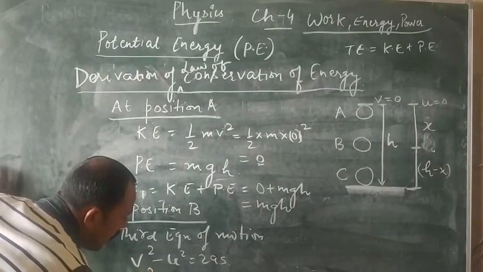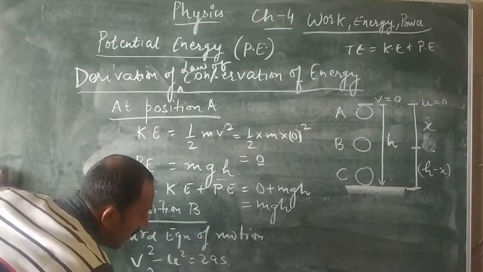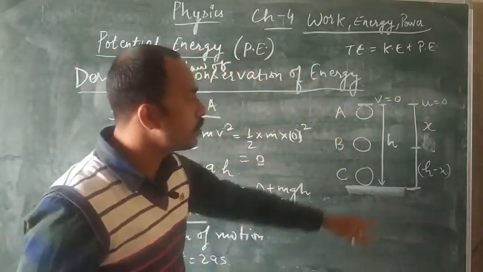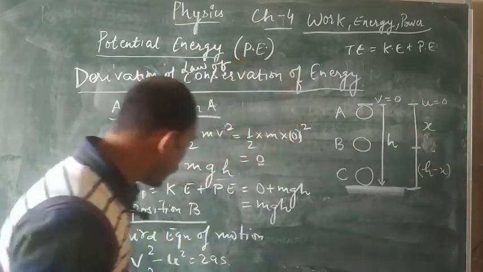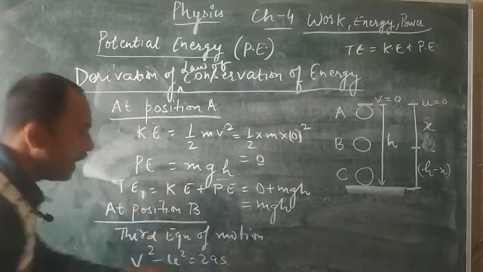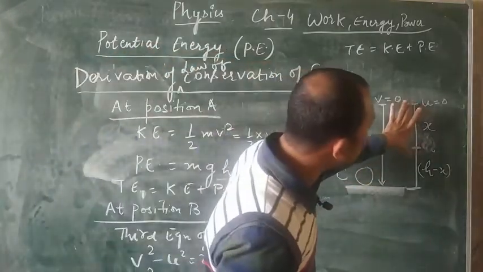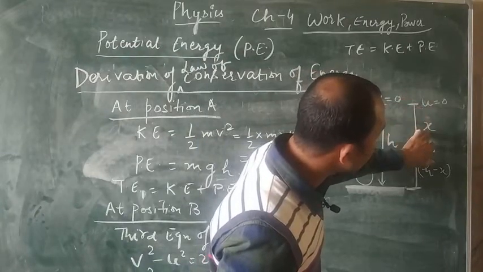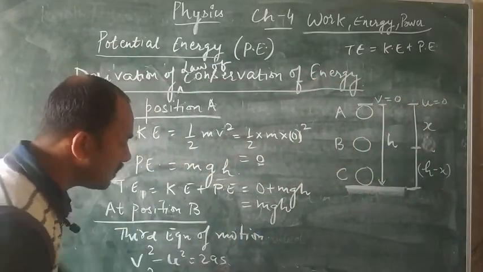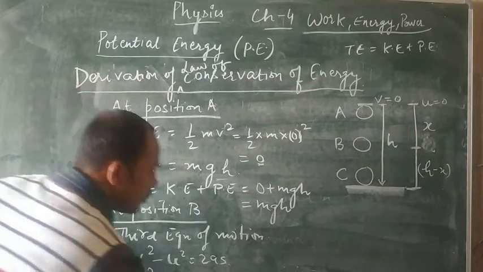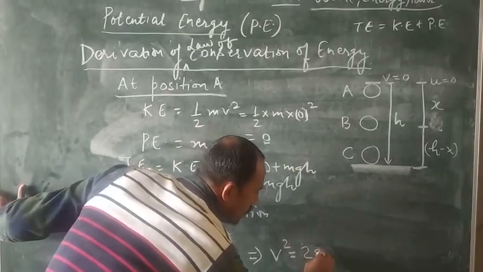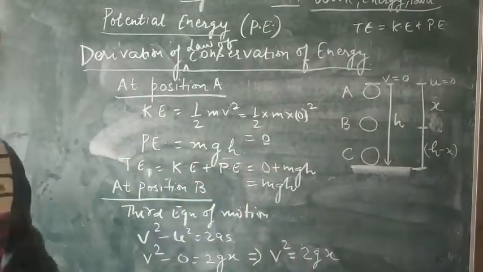So can we write v square minus 0 equals, in place of a, when it is going towards the earth, it possesses acceleration due to gravity, so we write g, and in place of displacement, the displacement is only x over here, since we are calculating up to this point. So can we write x in place of s? From this we are getting v square equals 2gx. Clear?